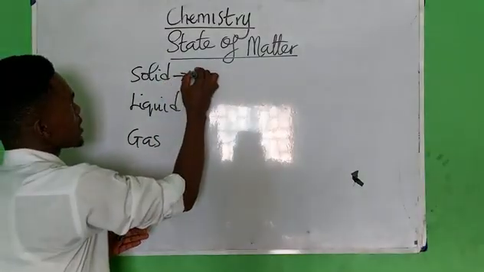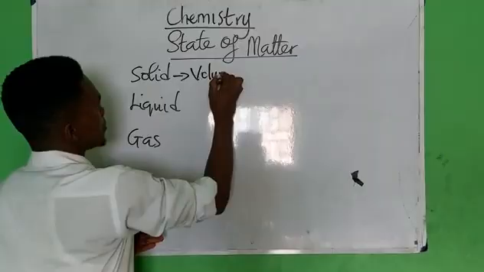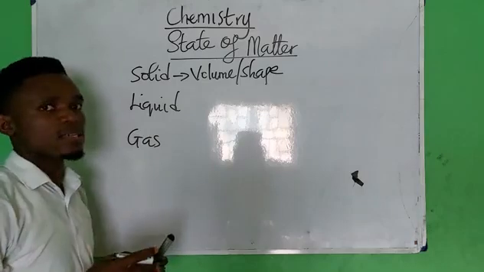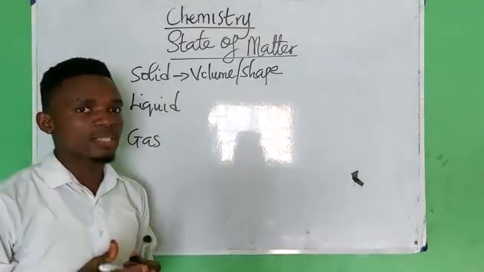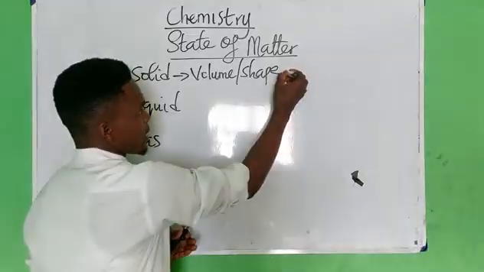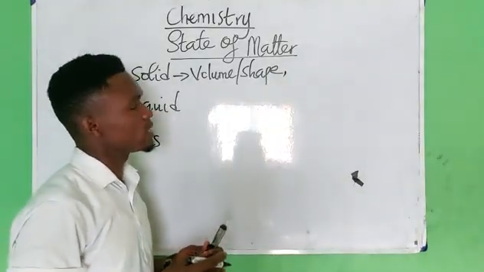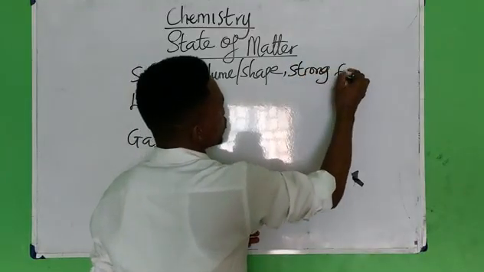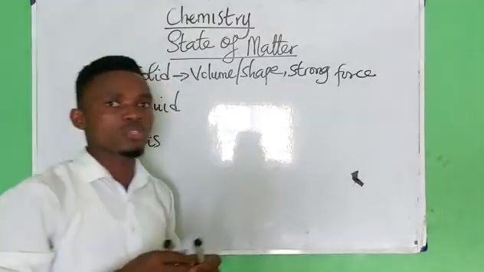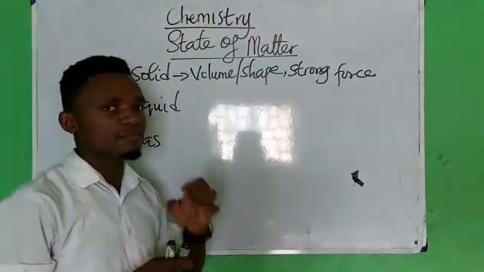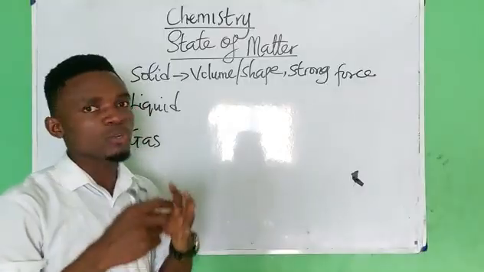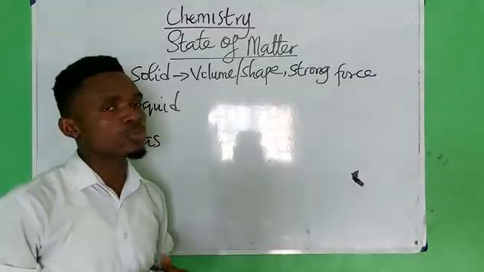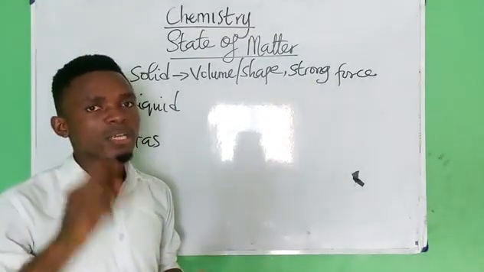Now, solid, of course, has definite volume and what? Definite shape. That is number one. Number two is that they have strong force of attraction. That is why solid molecule is very, very hard, because its molecules are strongly joined together by strong force of attraction. Please take note of that.